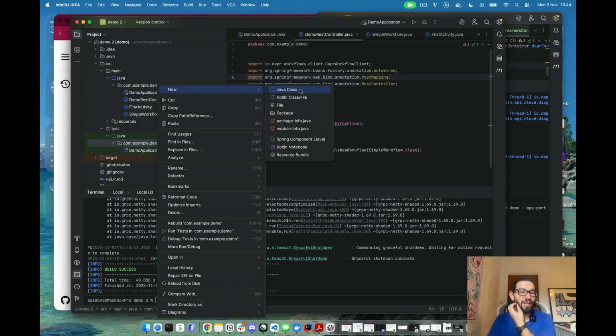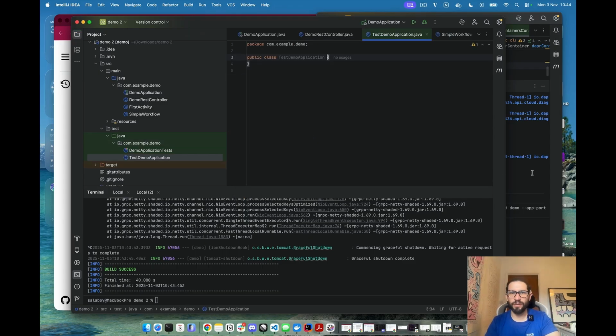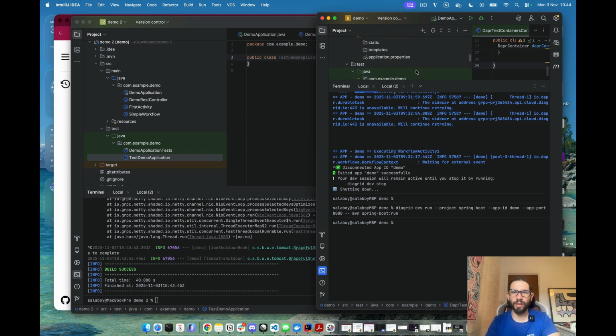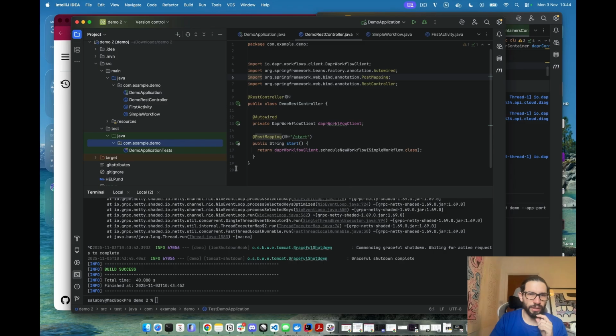First of all, we need to create this specific version of the application that we will call test demo application, right? And I will copy these two classes. They are two classes that I already created because I don't want to spend too much time typing, but we will look into this now. So I will copy these two classes. Let me delete this one from here. We don't need this. And I will paste this here.